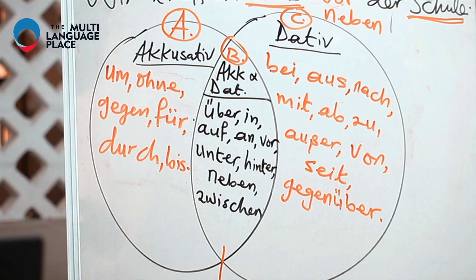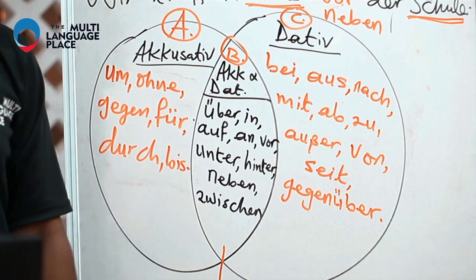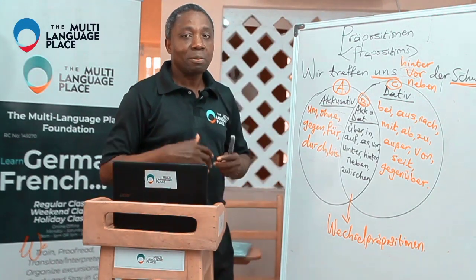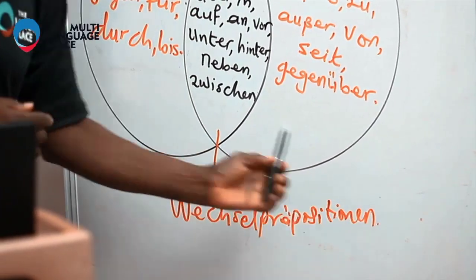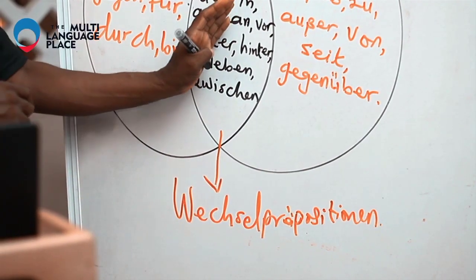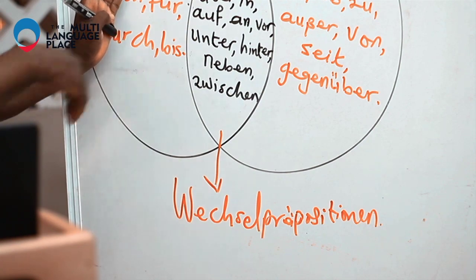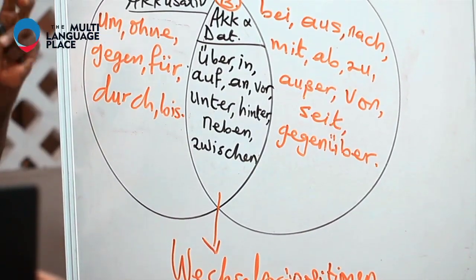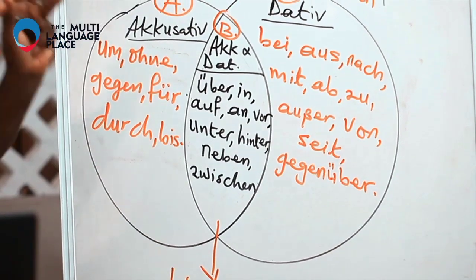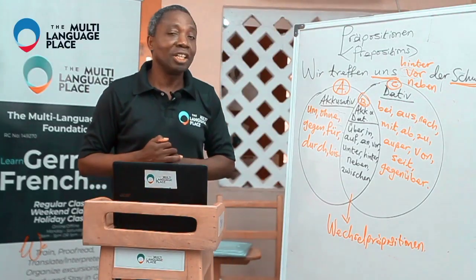That's why we call them Wechselpräpositionen. The meaning is that sometimes they command accusative, sometimes dative. We're going to explain all that so that we see when and how these prepositions are used.